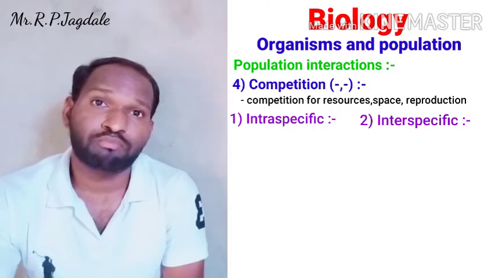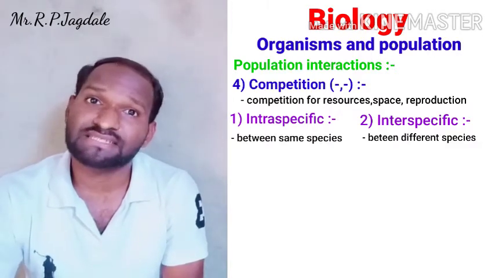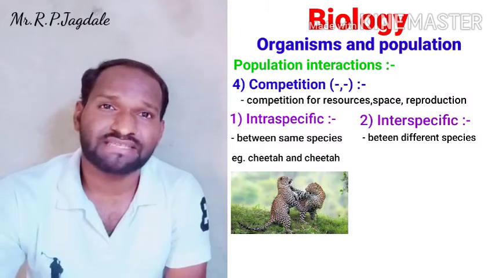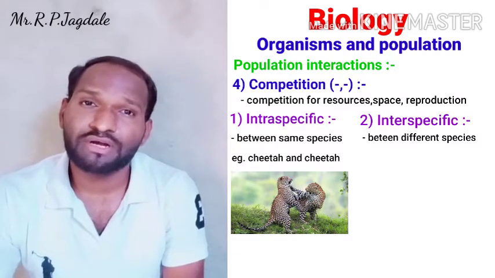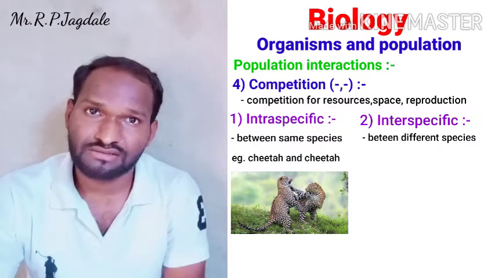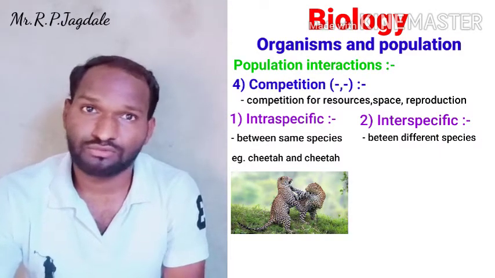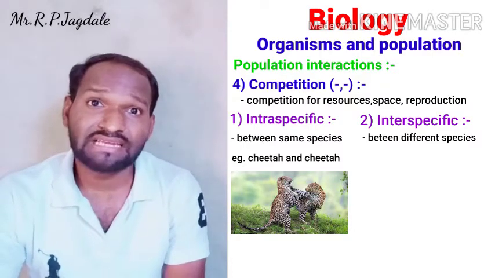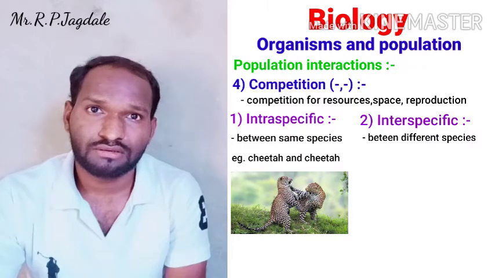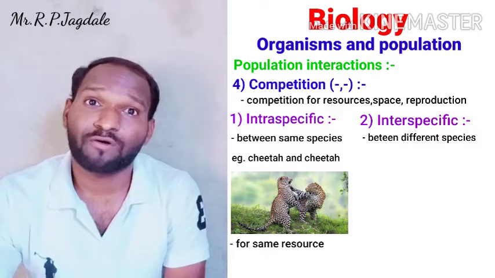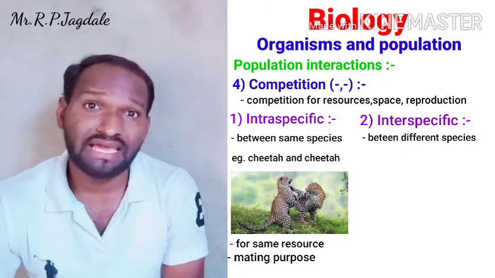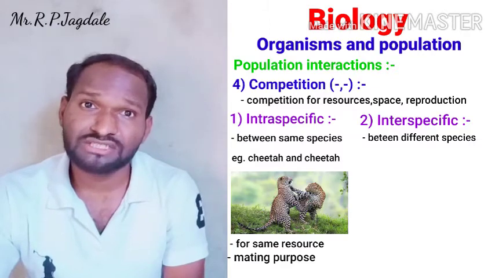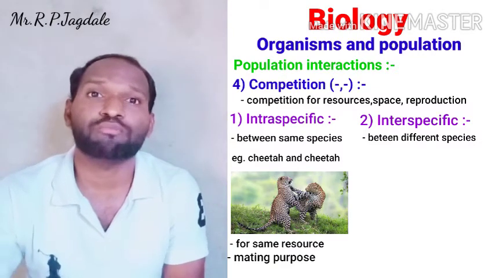The competition between the same species is called intraspecific competition. The example on your screen is competition between two cheetahs. Both cheetahs are of the same species, but they are competing with each other. It may be for space, for mating, or for some other reasons. But they are competing, and they are of the same species, so it is called intraspecific competition.